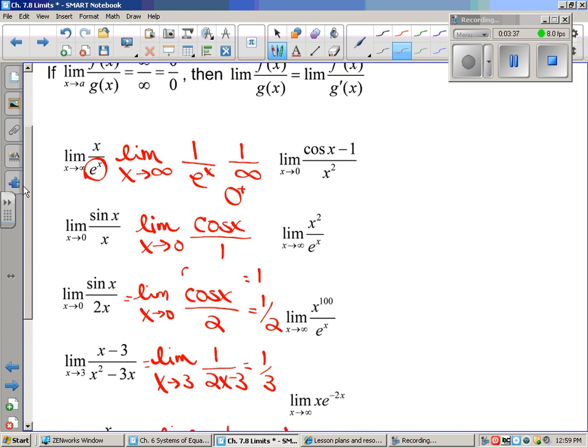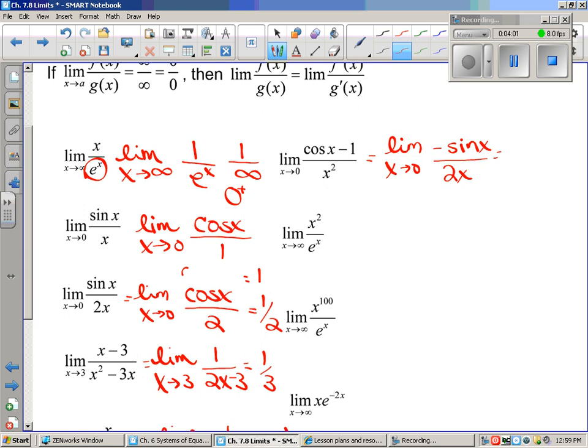All right, I've got some more examples over here on the right, so let's try some of these. Plug 0 in. Again, you'd have 1 minus 1 or 0, and 0 on the denominator, so we're going to do the limit as x approaches 0. Derivative of cosine is negative sine, and the denominator is 2x. Now we're going to plug 0 in there again. Negative 0 over 0. What do you think we would do here?